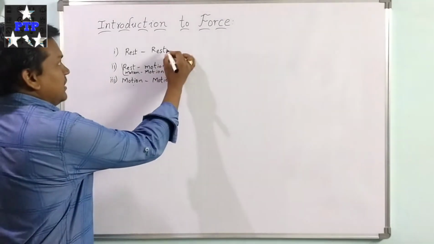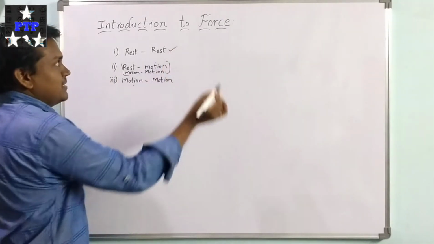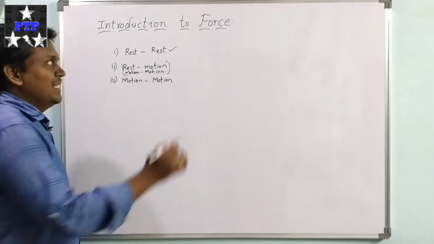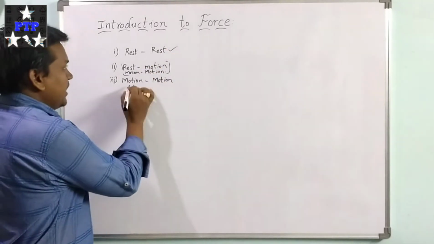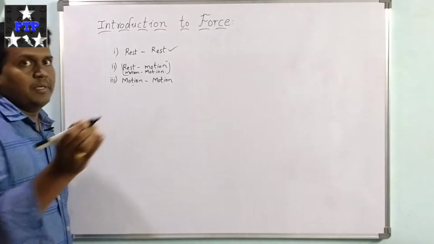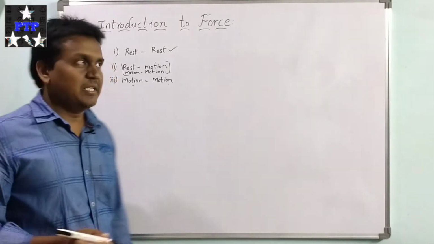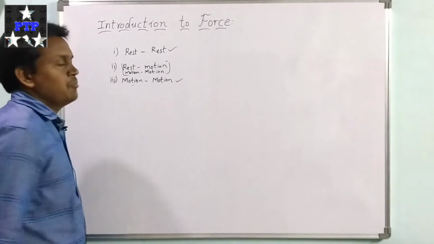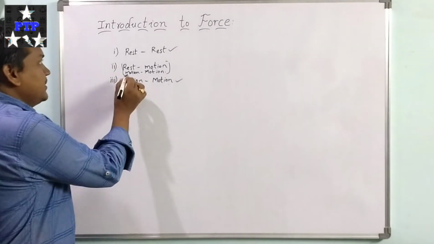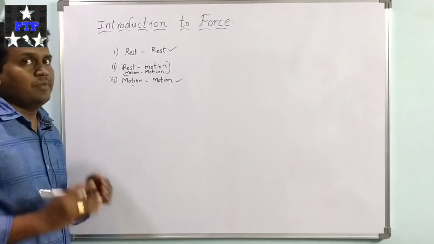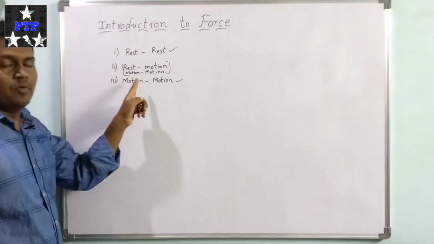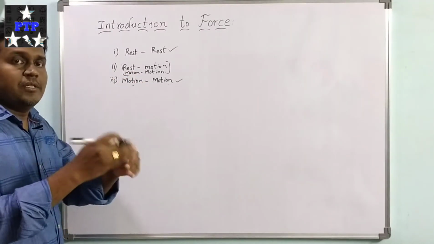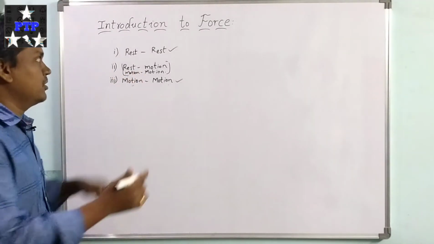Here, a body which is at rest remains at rest, so there is no change of motion. And here also, a body which is in motion will remain in motion with a constant velocity. Here also there is no change in motion. But in the second case, a body which is at rest comes into motion, or a body which is already moving with some velocity changes its velocity. Here velocity is not constant.